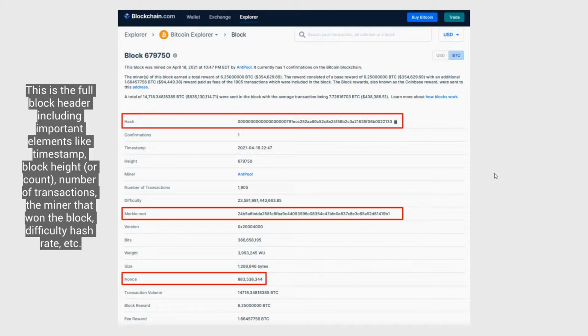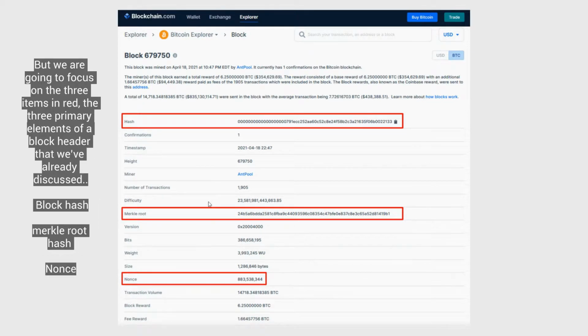This is the full block header, including important elements like timestamp, block height or count, meaning this is the 679,750th block ever to be confirmed, plus the number of transactions, the miner that won the block, etc.